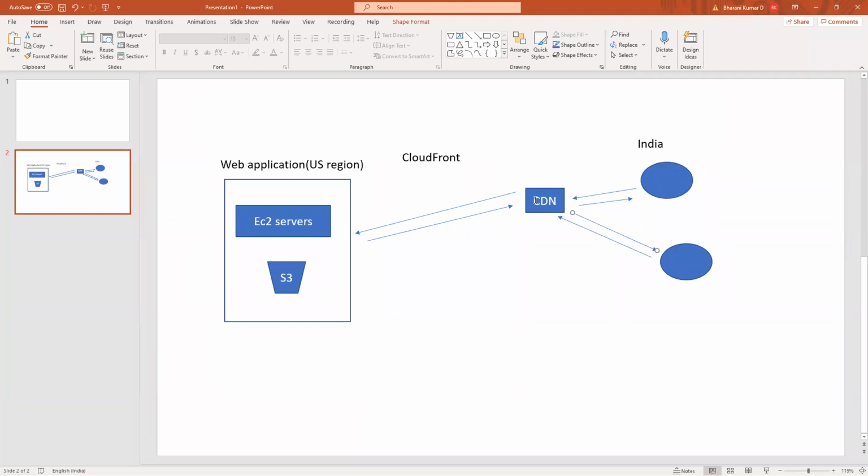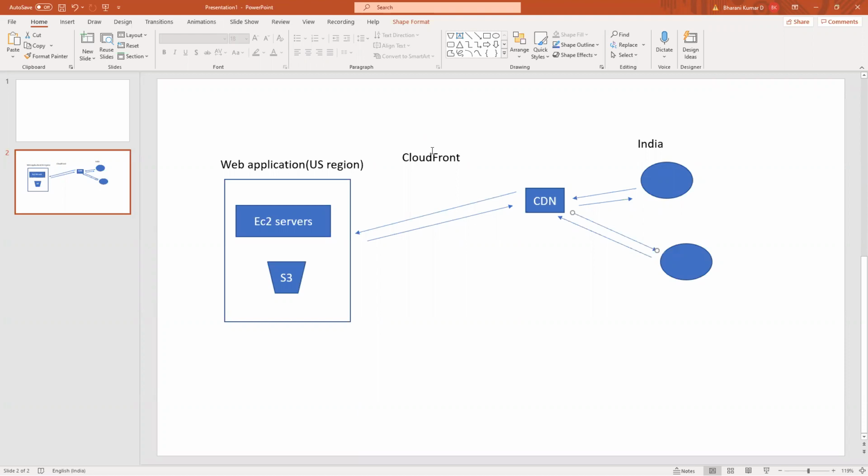So now what happens? All the traffic will not go to the server. No bandwidth costs, no latency issues. They will not pay for bandwidth or ingress and egress charges. Instead, they'll pay for the CDN or CloudFront. So many third-party vendors are also there. Akamai is one example where web applications use these content delivery networks.